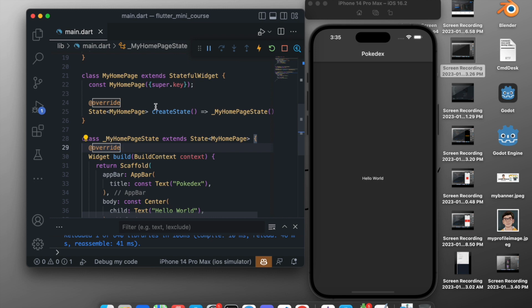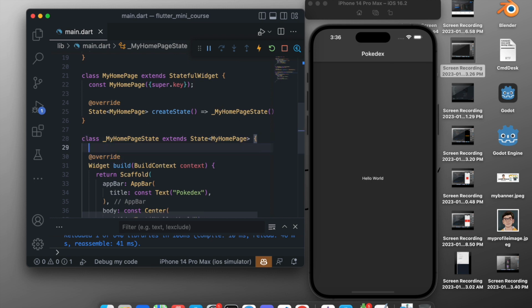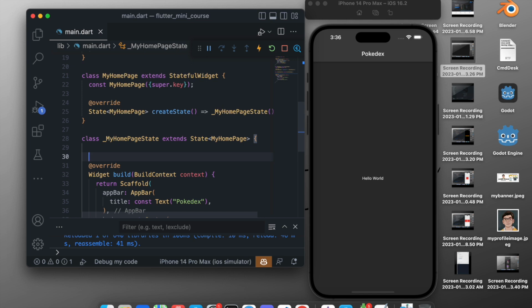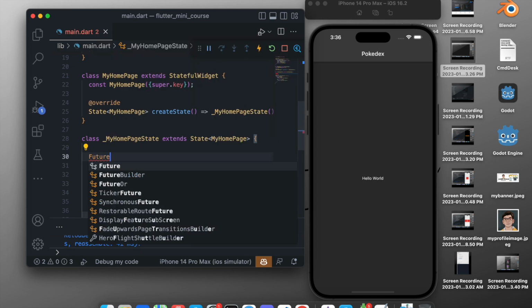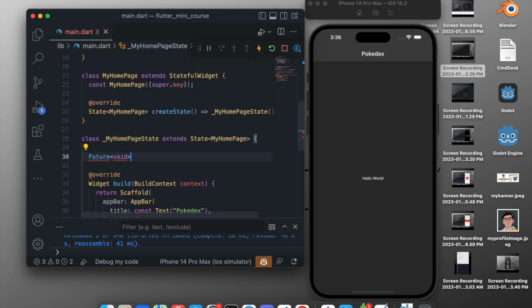To do that we will come inside the stateful widget, and we will create a new Future void. Future is just like an async await function. We will name it fetchData, and it will be an async function because we want to fetch the data.